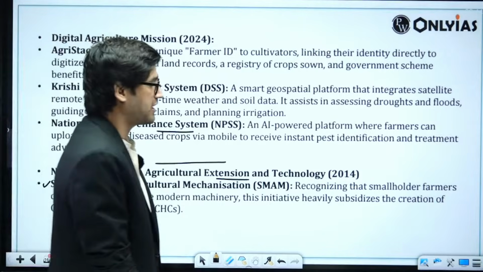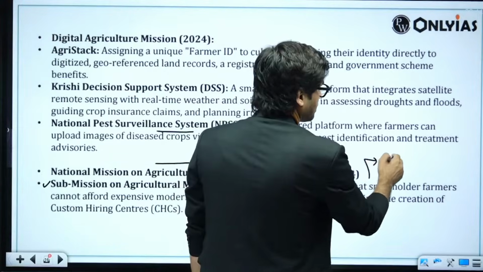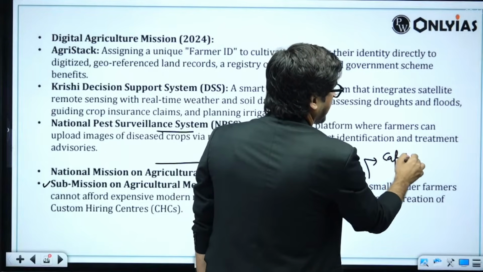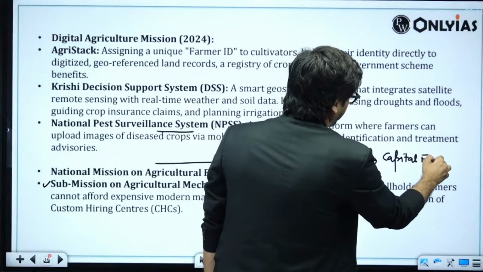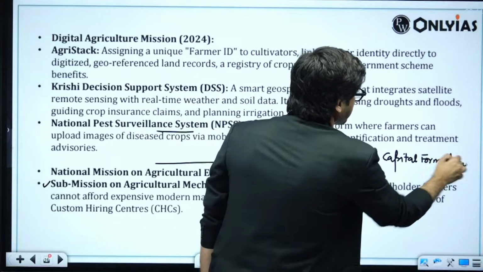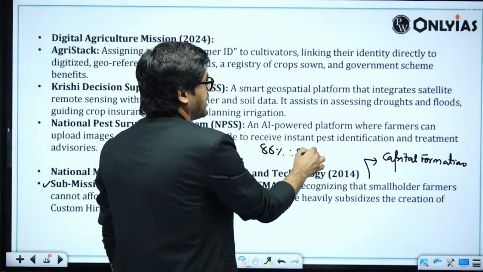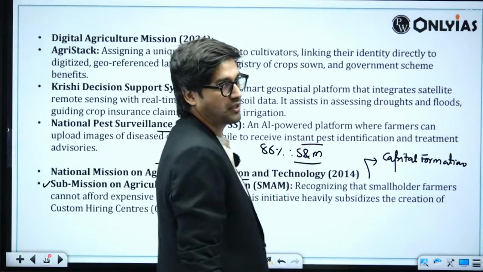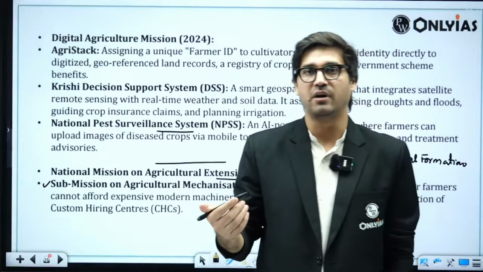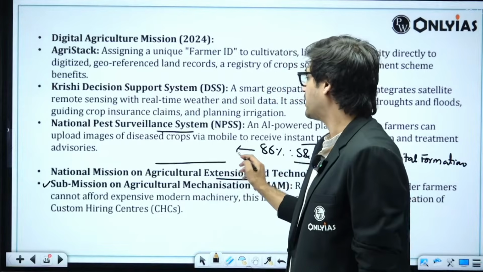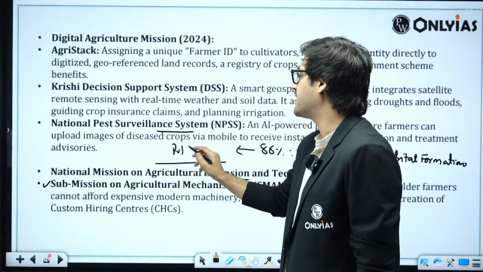on agricultural mechanization. This is about capital formation in agriculture. We remember, and in our classes we have discussed multiple times, that the majority of farmers in India, 86%, are small and marginal. Because they are small and marginal, they cannot make private investments.